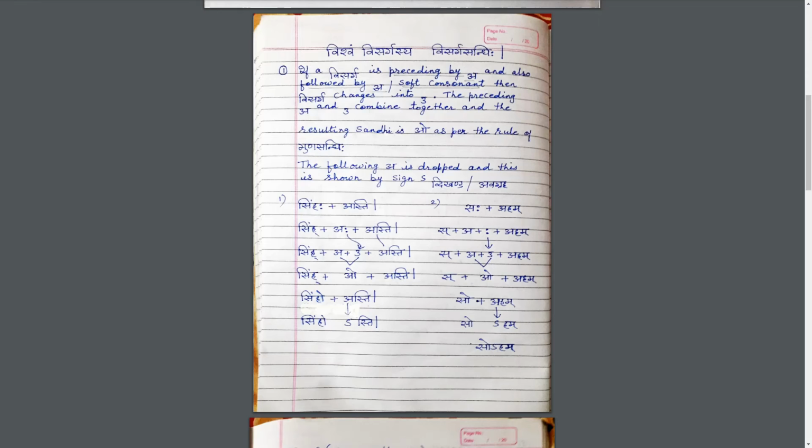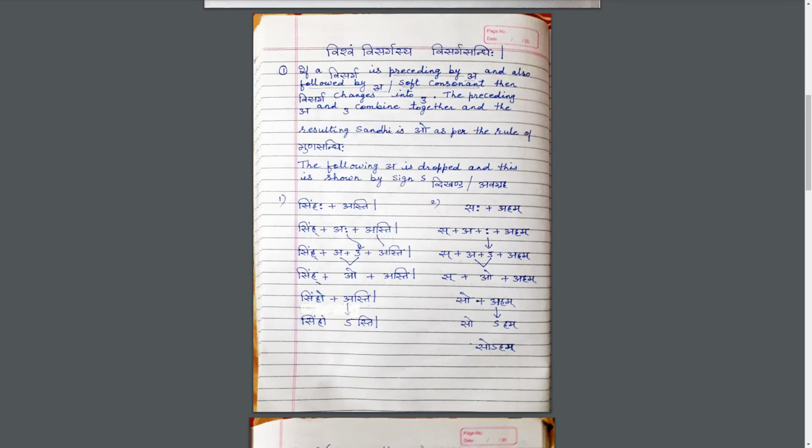Now we will take the example which is given in your book, Saha plus Aham. Now what is our rule? That if there is a before Visarga, we have a in Sa and after the Visarga we have a which is a vowel. Then what will happen? This Visarga will change into U. A will be as it is, but in place of Visarga, U will come.